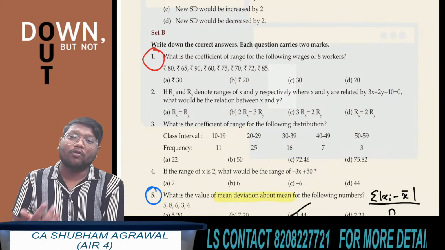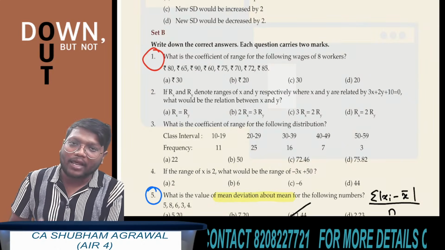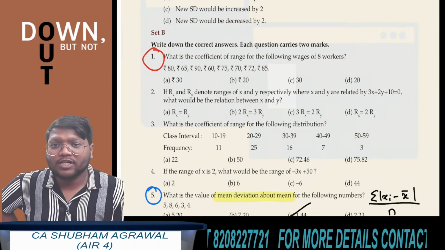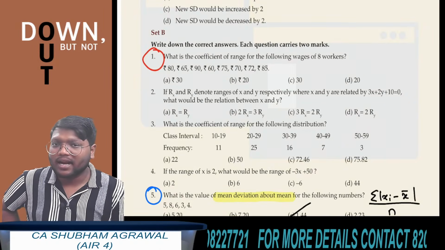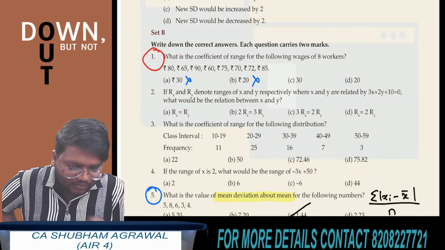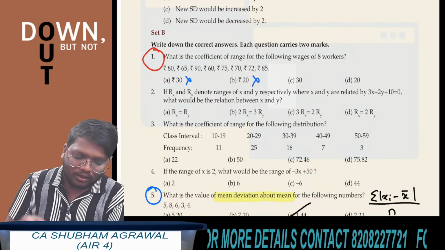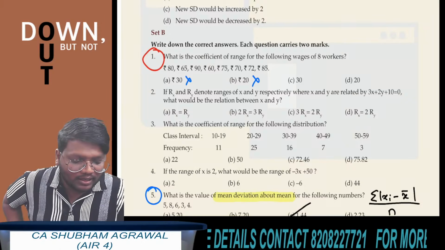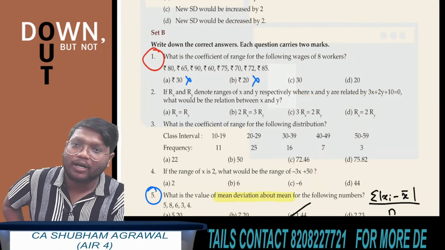What is the formula to find the coefficient of range? L minus S upon L plus S multiplied by 100. Okay, and one more thing, coefficient of range is a relative measure of dispersion, and a relative measure of dispersion has no units. So definitely options A and B are wrong. The first 2 options here, 30 rupees and 20 rupees, are definitely wrong. The answer has to be among these remaining 2 options.